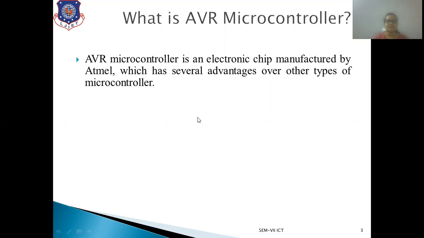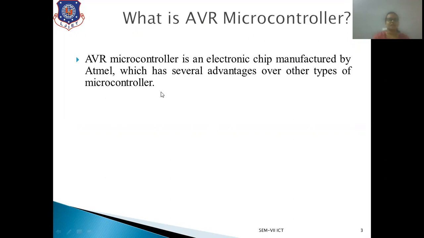The second name is based on the names of the two students who discovered AVR, Alf and Vegard, so Alf and Vegard's RISC. So an AVR microcontroller is an electronic chip manufactured by Atmel, which has several advantages over other types of microcontroller.